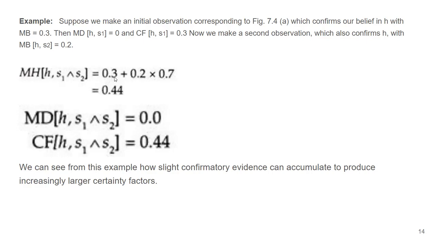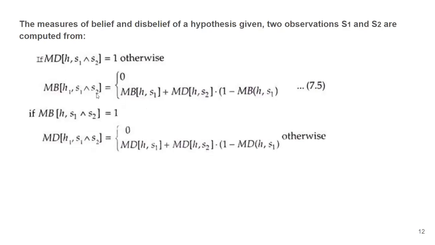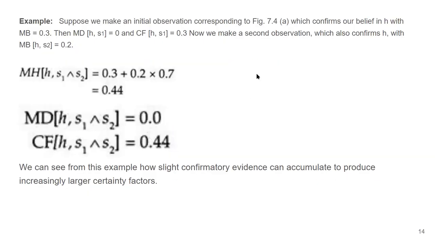So 1 minus 0.3, that is 0.7. So it is going to be 0.44. See, this is the equation that we have used over here. This one: measure of belief in H when both observations are present is measure of belief in H when S1 is present plus measure of belief in H when S2 is present and 1 minus first term. That is what we have done over here.